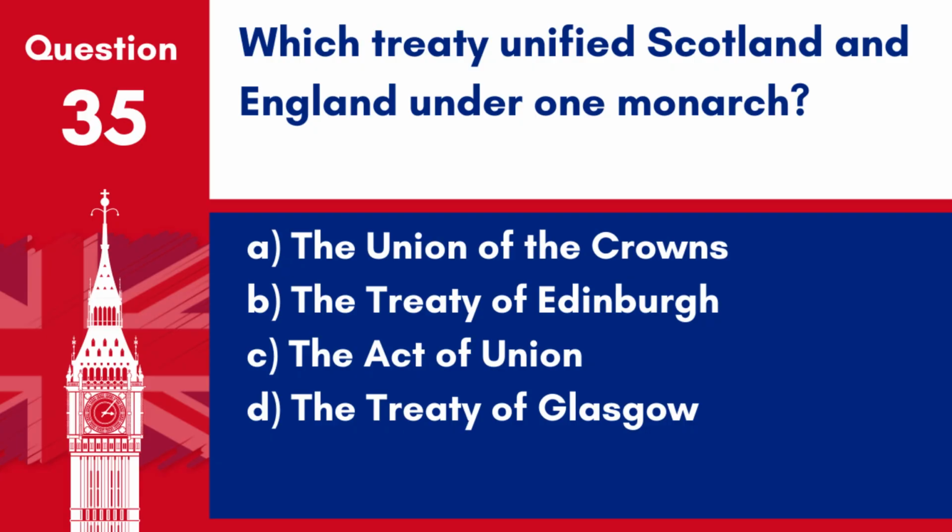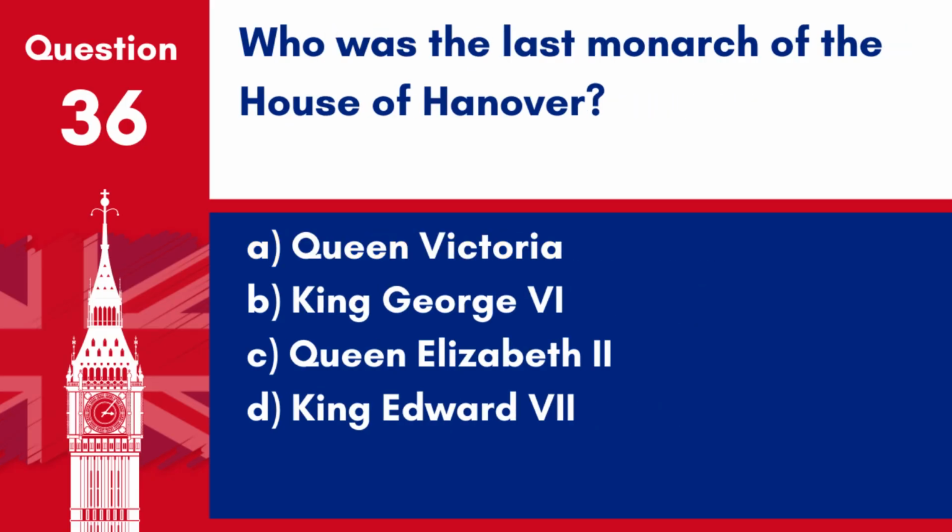Question 35. Which treaty unified Scotland and England under one monarch? A. The Union of the Crowns, B. The Treaty of Edinburgh, C. The Act of Union, D. The Treaty of Glasgow. Answer: A. The Union of the Crowns. The Union of the Crowns in 1603 unified Scotland and England under one monarch, James VI of Scotland, who became James I of England.